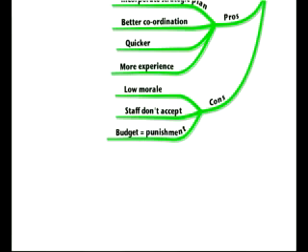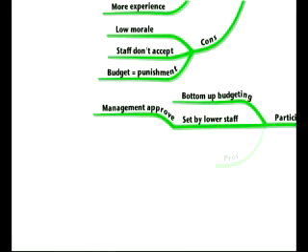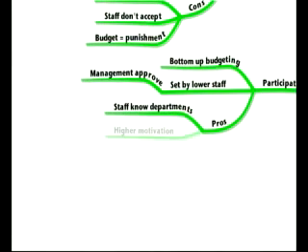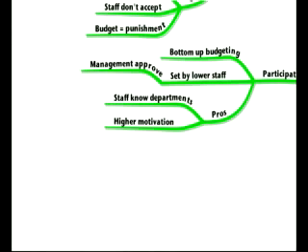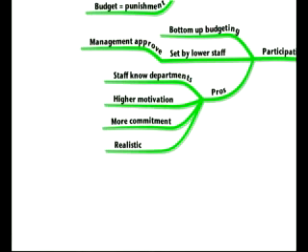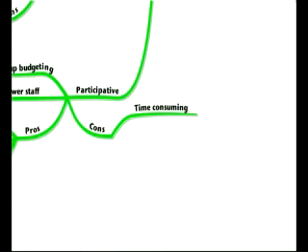A participative budget, well, this is bottom-up budgeting. So this is set by the lower staff and then approved by management. On the plus side of this, well, the staff will know the departments potentially better than the senior staff. It'll lead to higher motivation because they can set targets that are achievable. And it will lead to more commitment because they'll feel that they have had a part to play in setting the budget. In addition, it'll also be more realistic because obviously the employees will want to set targets that they can achieve. On the downside, well, it can be time consuming.